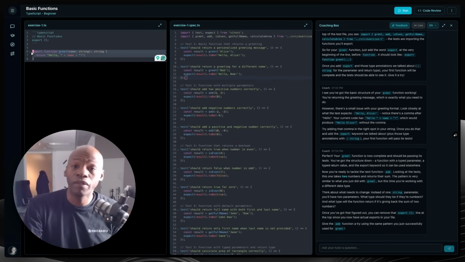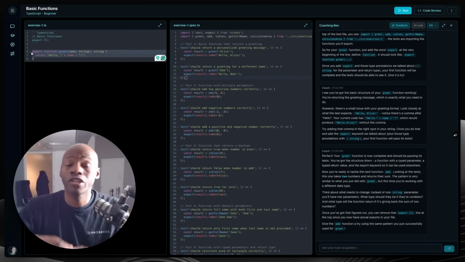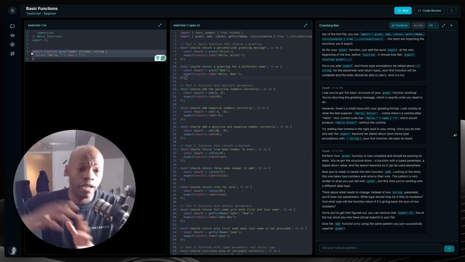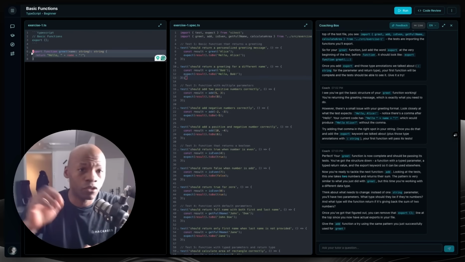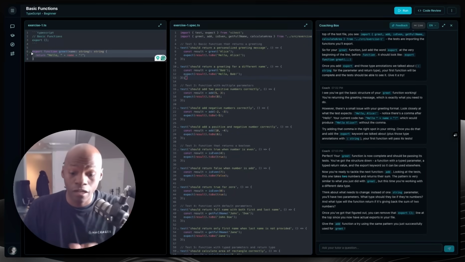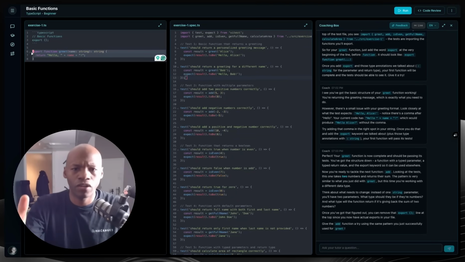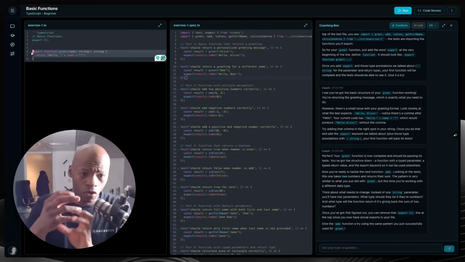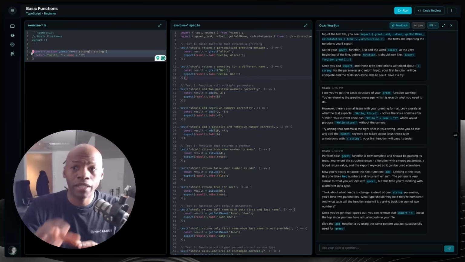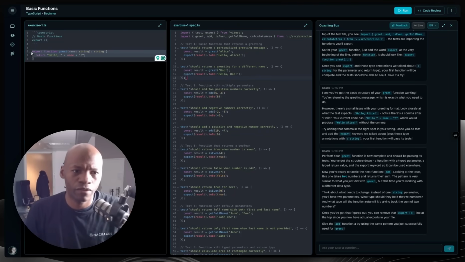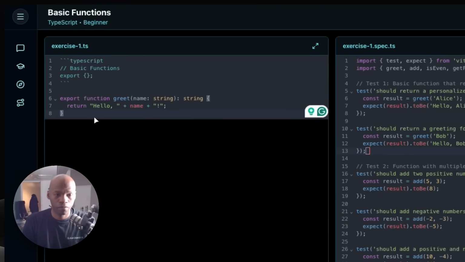If you've written code before, once again you go back to the coach and say, I want to learn about any concept, and it will try to get you the right exercise, and from there start building up a set of knowledge. Here I have a lot of functions, and I'm going to quickly implement them off screen, and then once they're ready, I'm going to show you the rest.